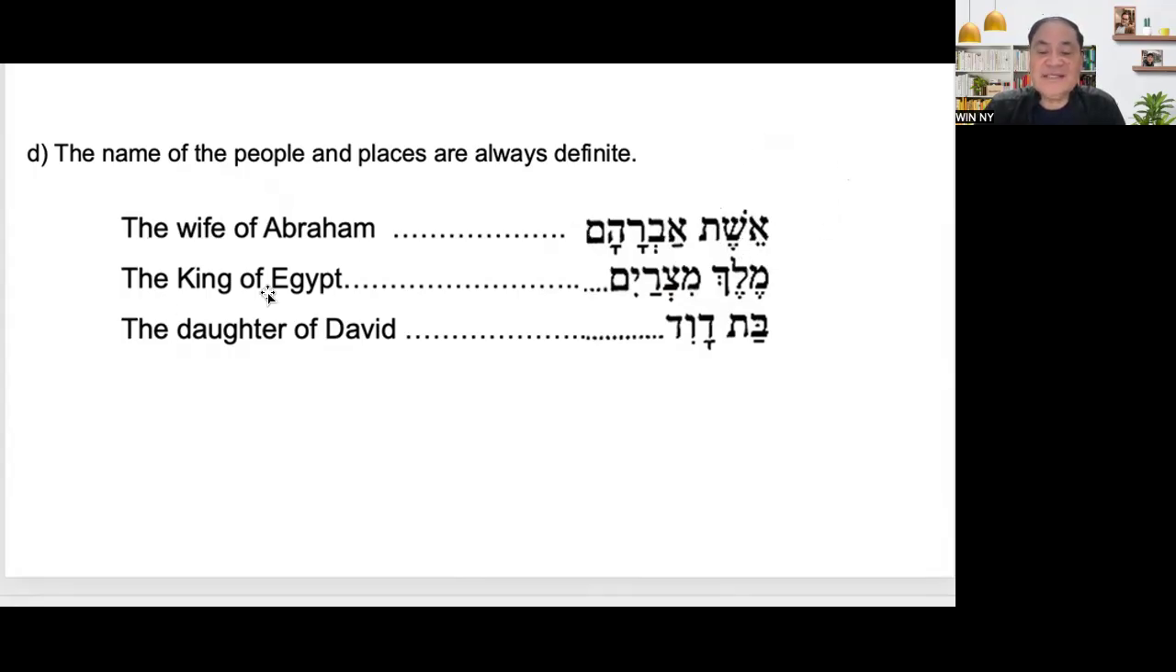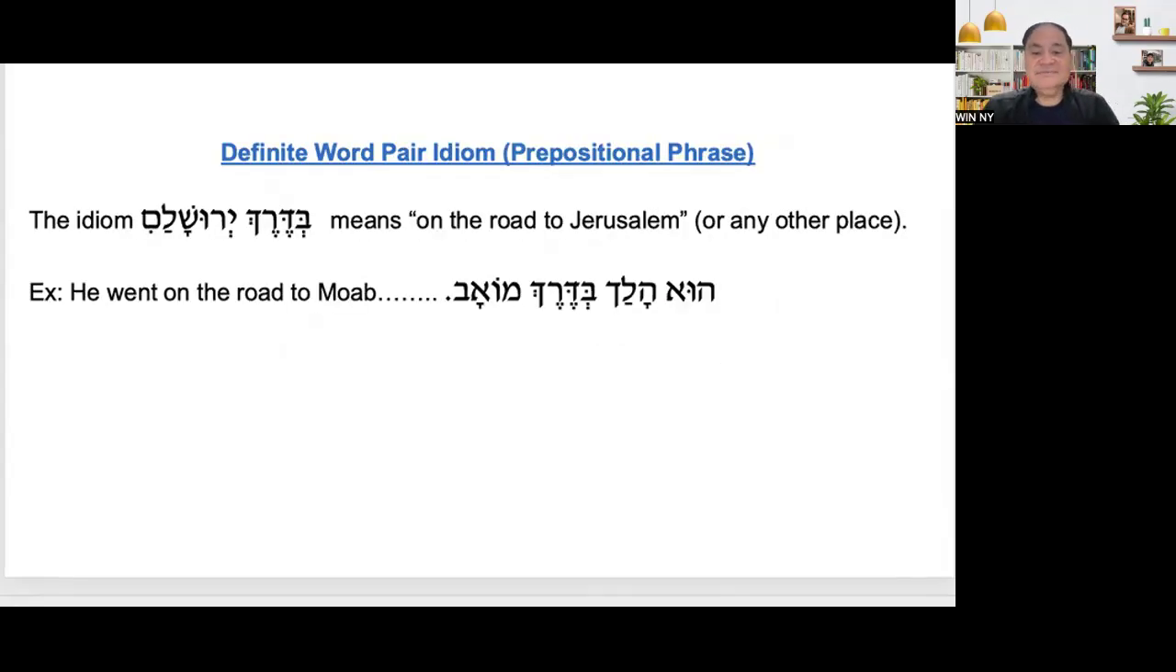All right. The king of Egypt, the same thing. Melech Mitzrayim. We know that Mitzrayim is definite, it's a proper noun, and it's always definite. That's why Melech Mitzrayim, not Hamelech Mitzrayim. Okay, the daughter of David, Bat David, not Hadavid or Habat David. All right, clear? Definite word pair idioms.